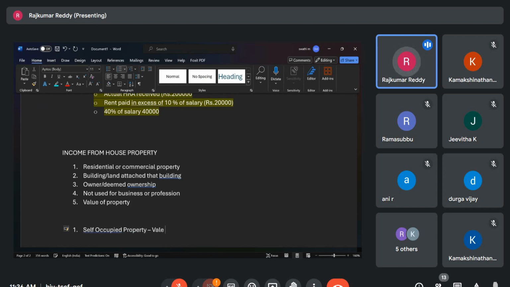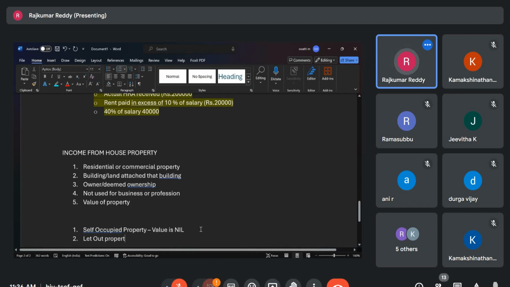So please remember, self-occupied property value is nil. If it is let out property, but here there are a lot of conditions. If you go to page number 80, if you are staying in your own house,